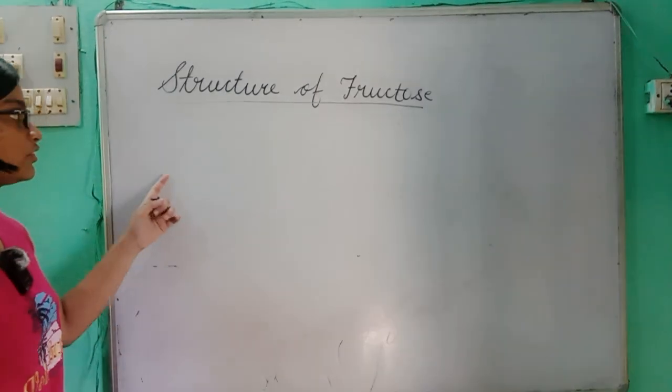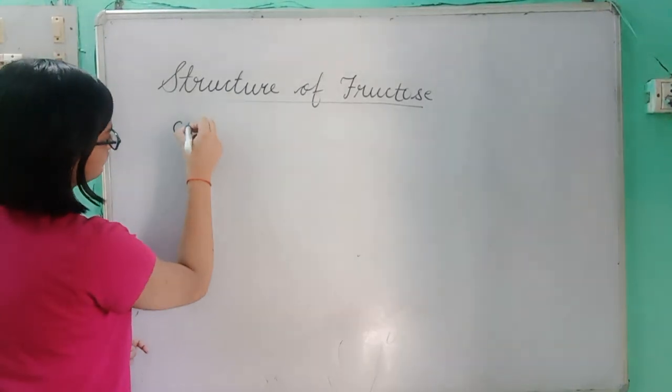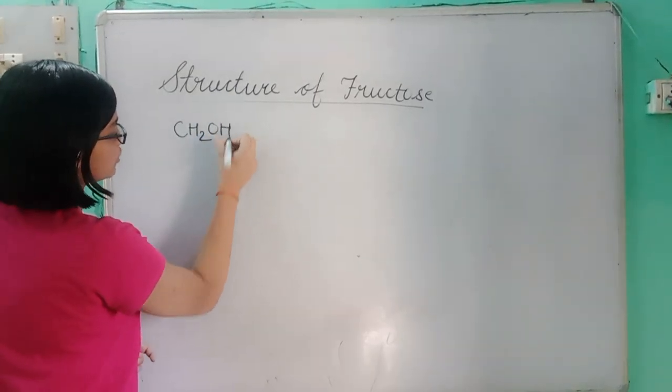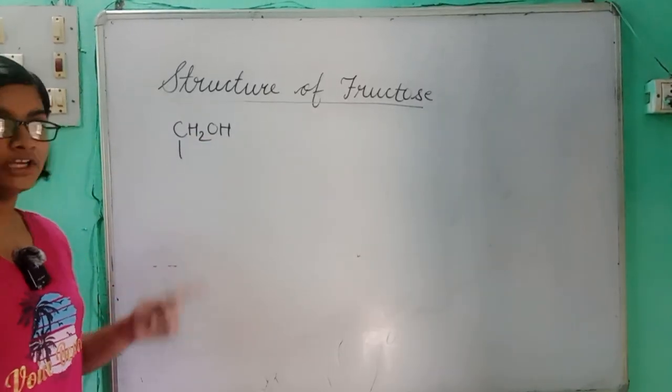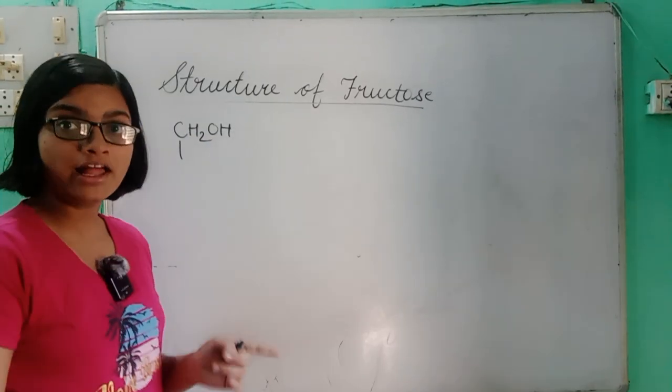Let us draw the structure of fructose. We know that the structure of fructose has two primary alcoholic groups, one ketone group, and three secondary alcoholic groups.